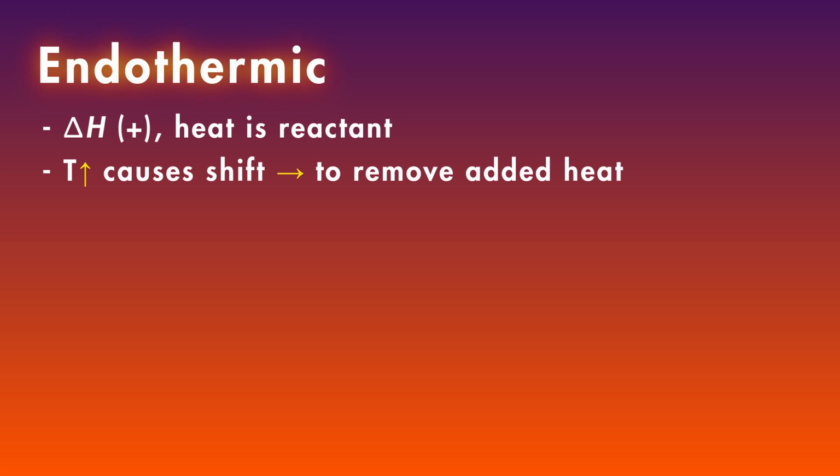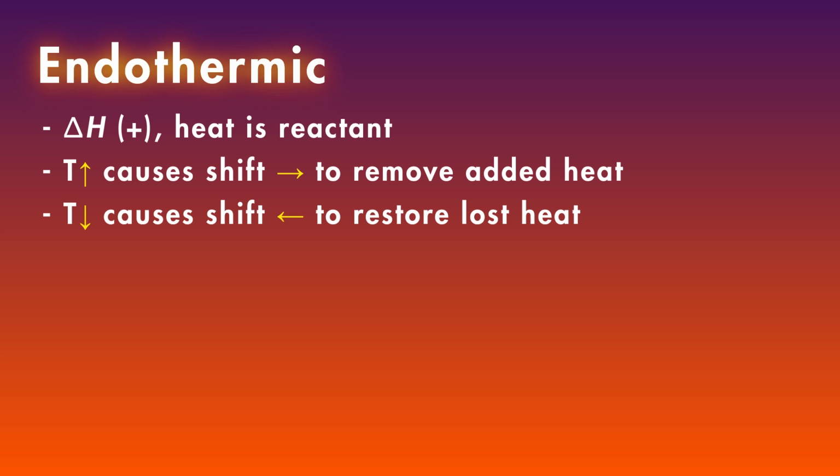How and why the equilibrium constant changes with temperature is a subject we'll look at in more detail later in the course. But we can still apply the qualitative reasoning of Le Chatelier's principle as long as we know the enthalpy change of the reaction. In an endothermic reaction with a positive delta H, heat is absorbed. It's as if heat is a reactant. So if we increase the temperature, we're adding heat. It's like we're adding a reactant, something that drives the reaction forward, so the system has to shift toward products. Decreasing the temperature removes heat, so the system shifts back toward reactants, which produces more heat to compensate.